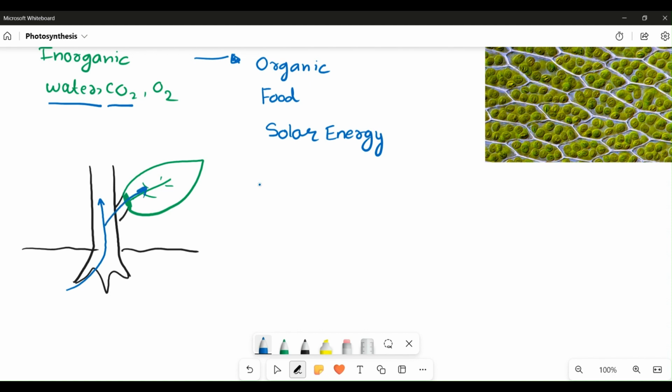The blue line here represents the flow of water. Second, carbon dioxide is taken inside the leaf through the stomata, which are present in the lower surface of the leaf. The stomata are quite necessary because they help in the exchange of gases needed for photosynthesis.